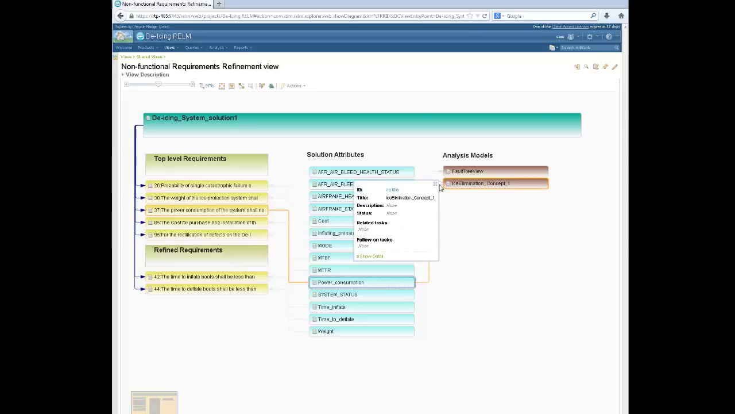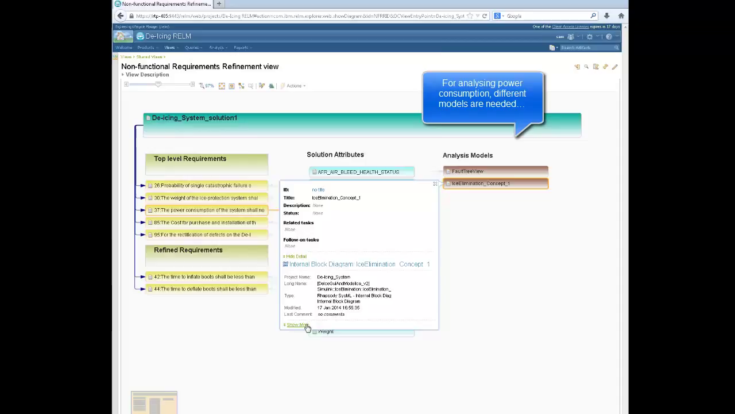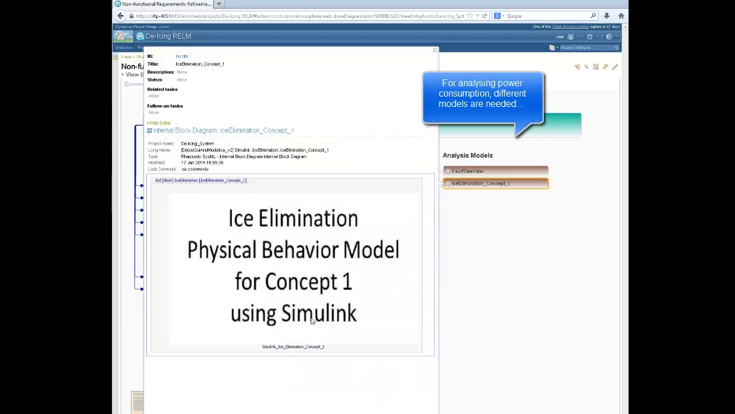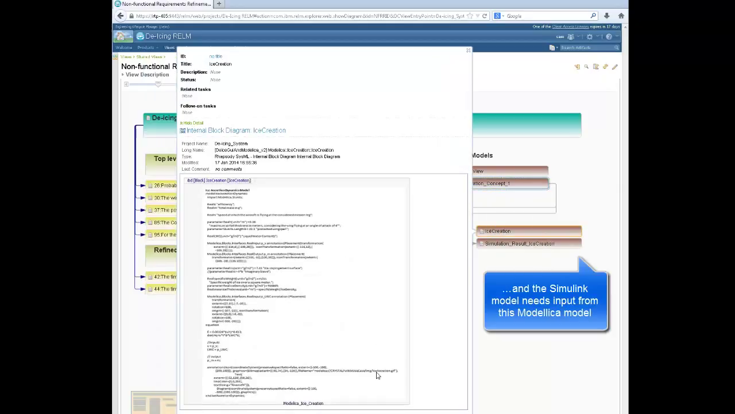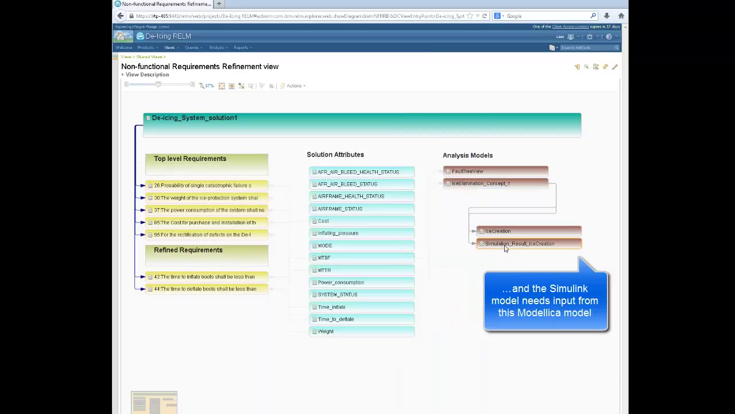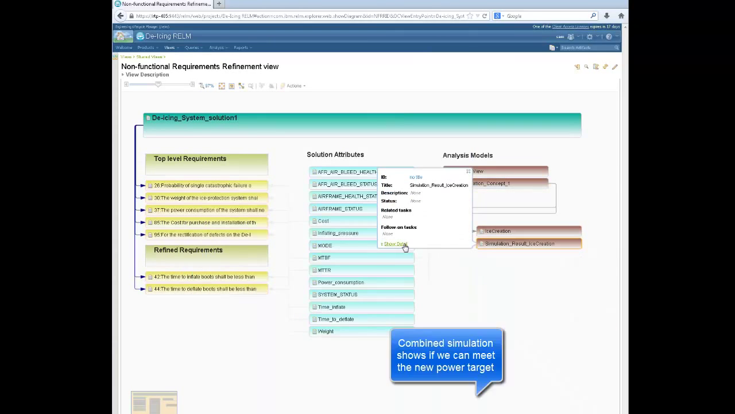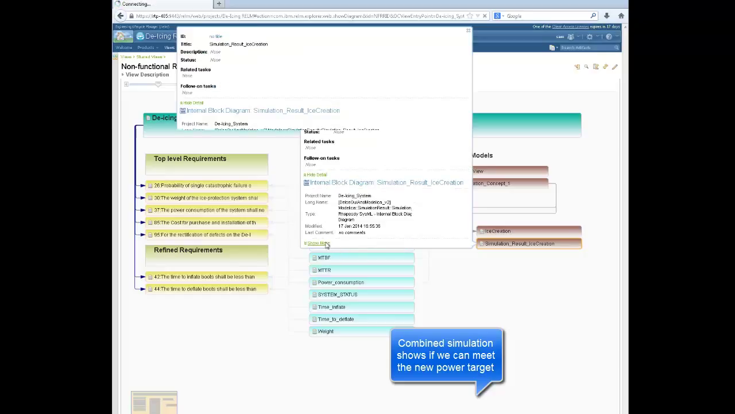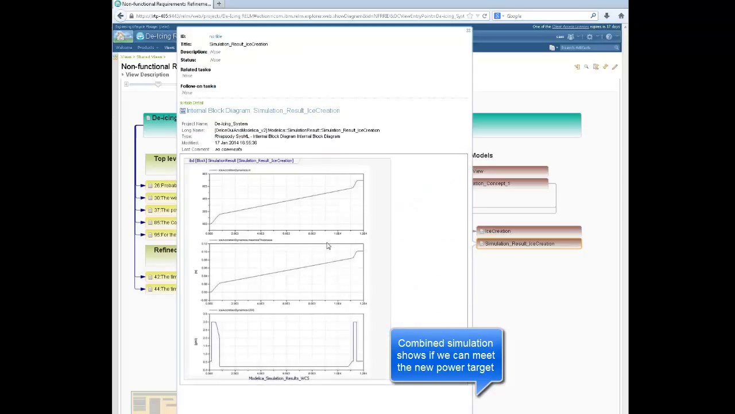In a similar way, if we had to change the power consumption requirement, here is the related analysis model from Simulink that we had to check. We can see that this Simulink model needs input from another model, which is a Modelica model. A combined simulation of both models is needed to confirm our new power consumption target.